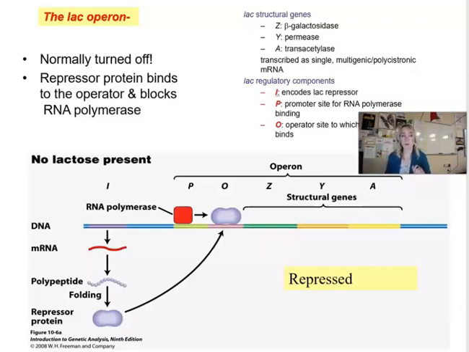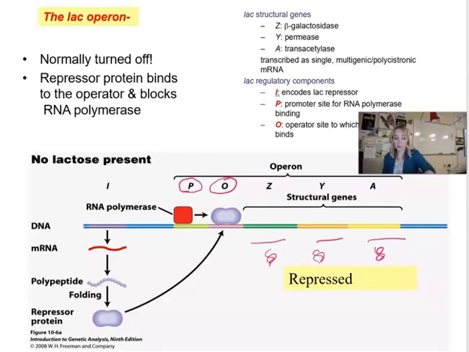So this lac operon is organized, as you can see, in the following way. We already discussed that. So we have a promoter region where the RNA polymerase will bind. And then we have an operator site. This is where the repressor protein is going to be sitting at, because remember, this is an inducible operon. And then we have the structural genes. So these are going to be genes that are going to be expressed, and they're going to be translated into proteins. And these proteins will be enzymes to be able to break down the lactose.